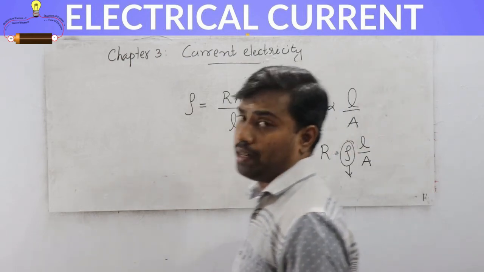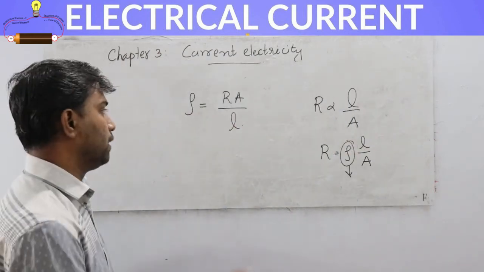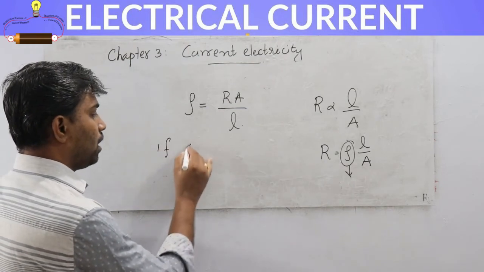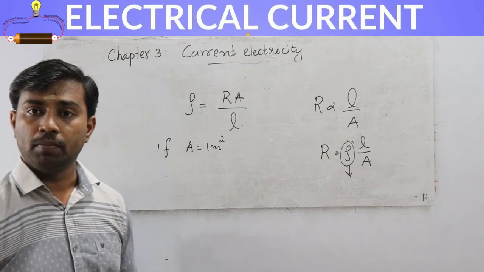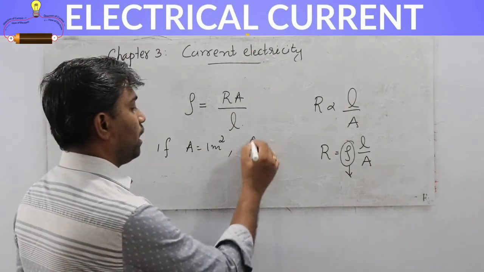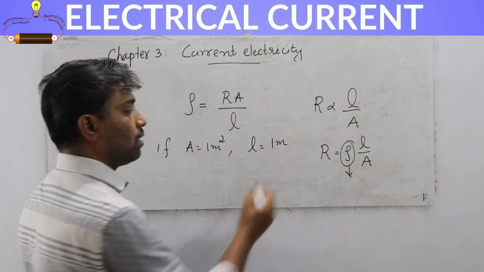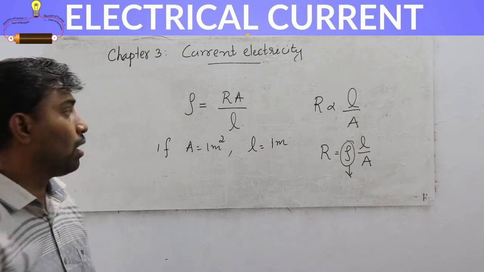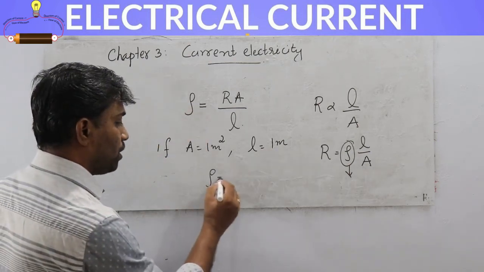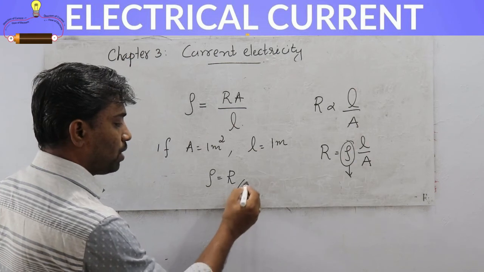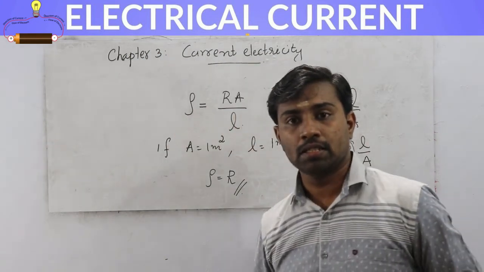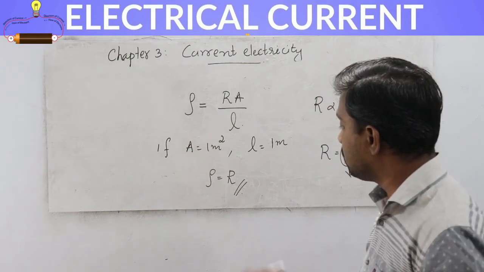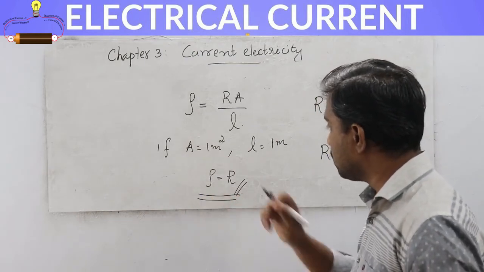So we need to know what is specific resistance. If we consider A is equal to 1 meter square, if the area is 1 meter square and the length is equal to 1 meter, what can we write? Rho is equal to R. So what is the specific resistance? The specific resistance is numerically equal to resistance.